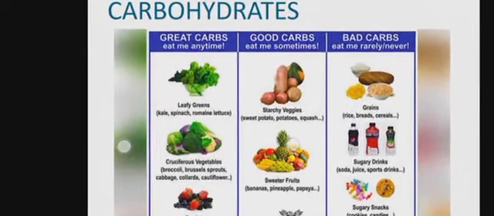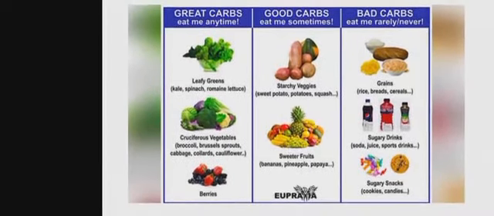So great carbohydrates are leafy greens, for example spinach, lettuce, or cruciferous vegetables, that is broccoli, sprouts, cabbage, cauliflower. These are all the forms of great carbohydrates. Berries are also a form of great carbohydrates.